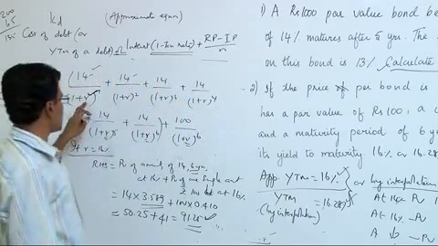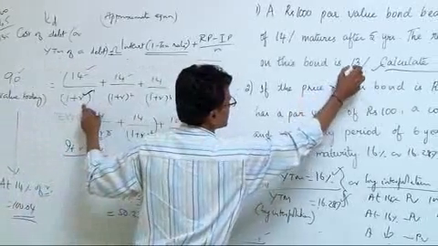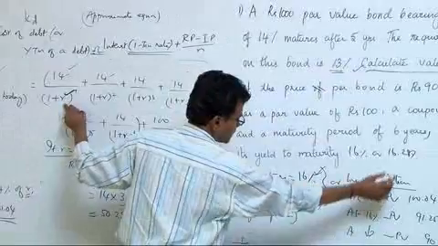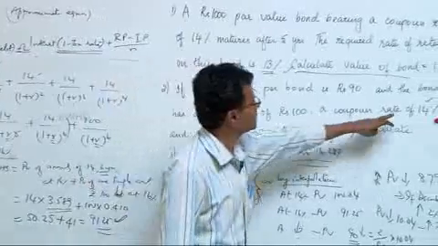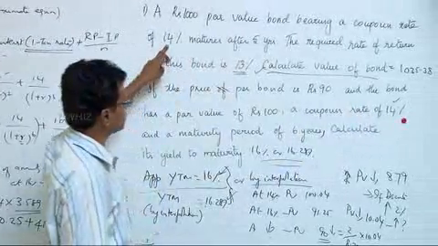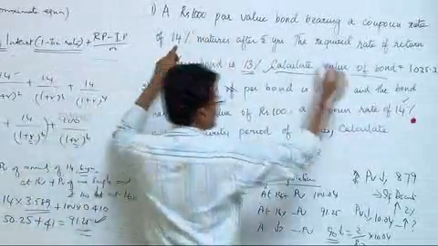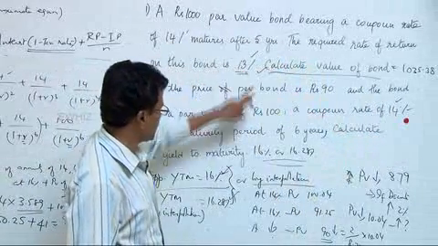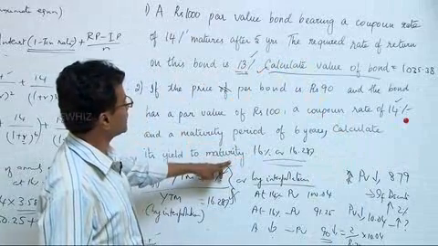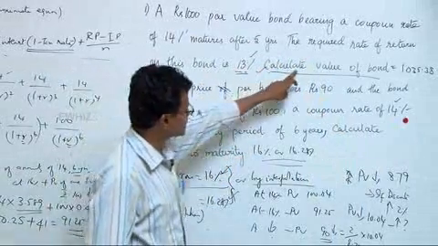You are required to calculate R, which was earlier available at 13%. R here is 16 or 16.28. The coupon rate is 14%. The coupon rate there is also 14%. Coupon rate is available. The IRR or the yield to maturity is asked for here. Clear?